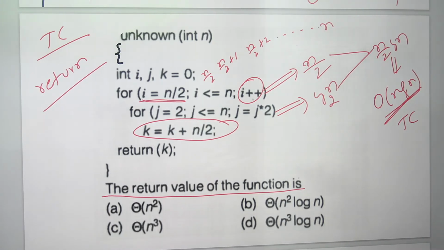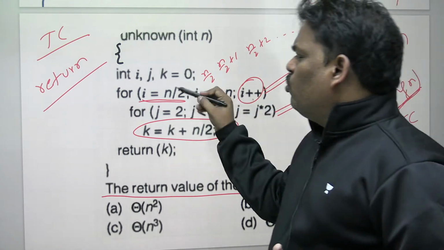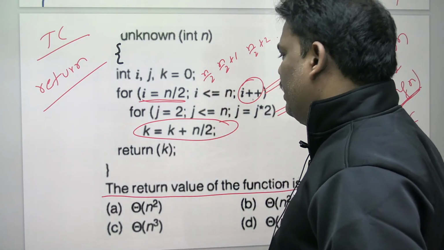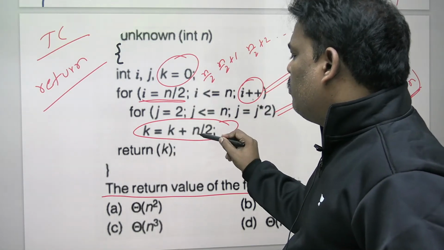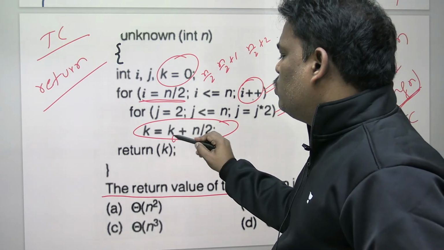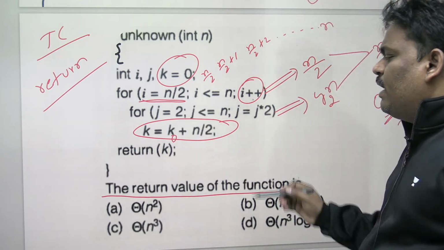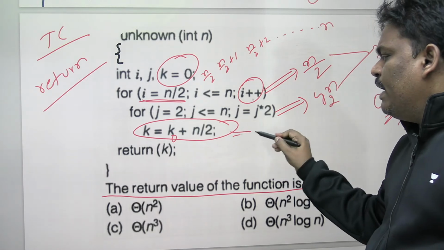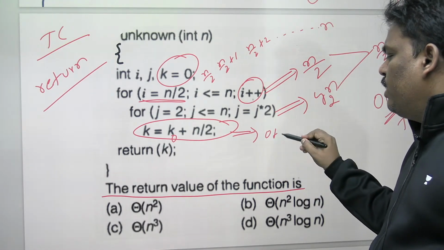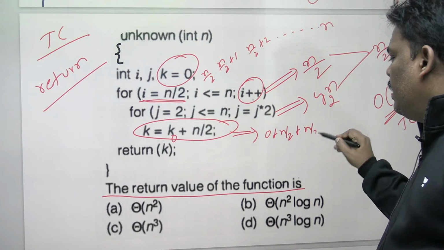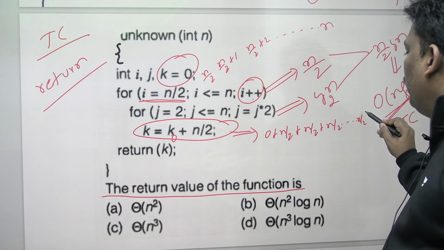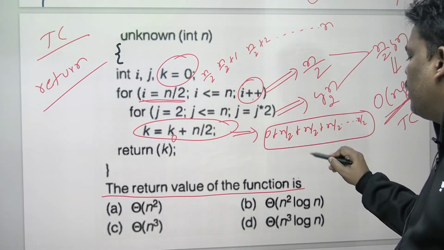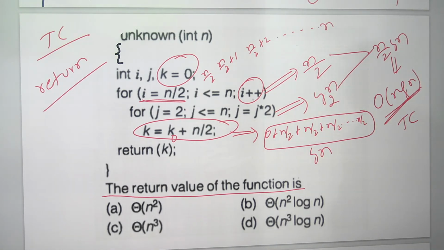Now see the return value. The I loop is n by 2 times, the J loop is log n times. Every time, the k value is initially 0, and you are adding n by 2. See, k value 0, then 0 plus n by 2, again n by 2, again n by 2. If you observe clearly, every time n by 2. How many times does the J loop run? Log n times.